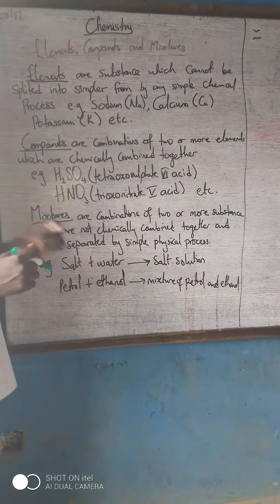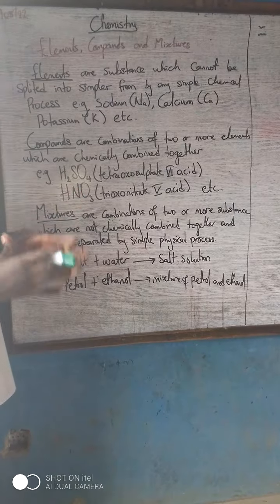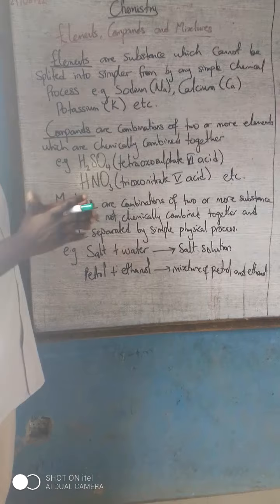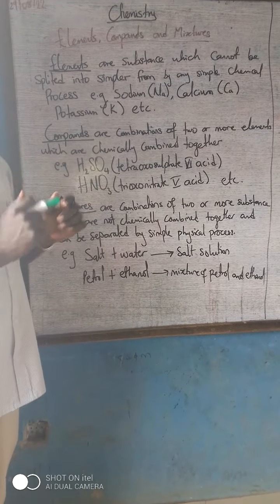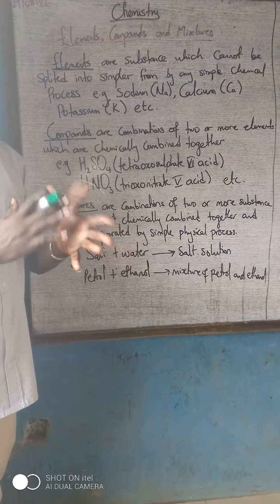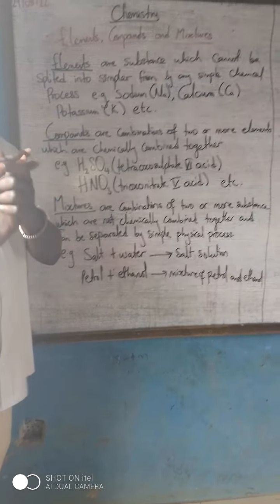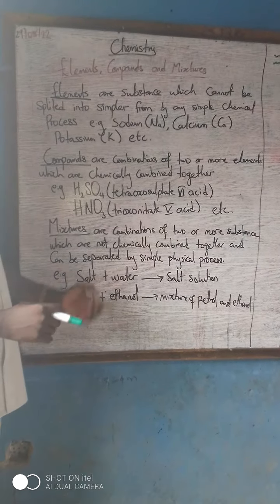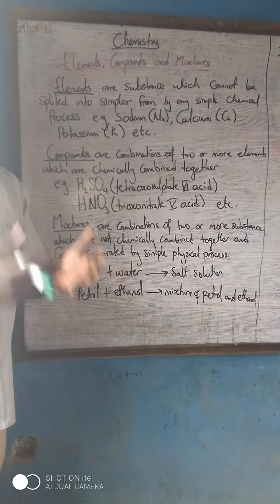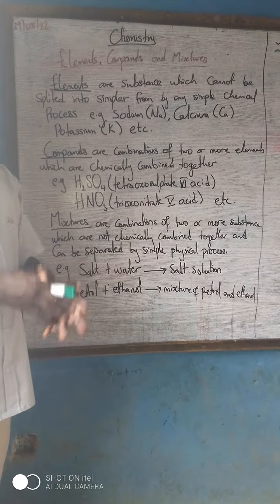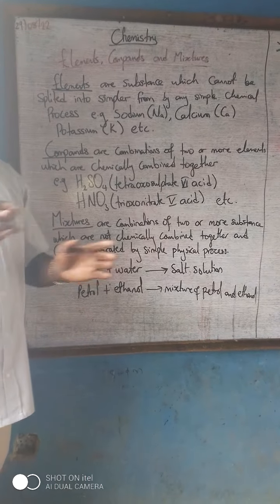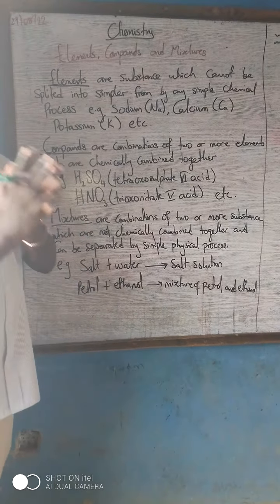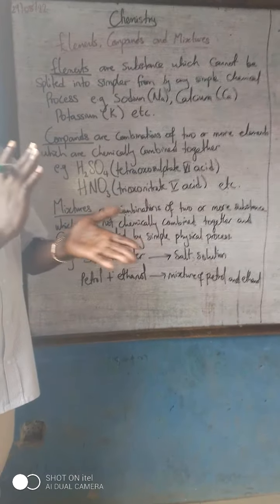Mixtures are a combination of two or more substances which are not chemically combined together and can be separated by a simple physical process. That is, a mixture is a combination of two or more substances which are not chemically combined together, so it can easily be separated by a simple physical process. An example is salt and water to give us a salt solution. When you add salt to water, we have a salt solution which can be reversed. That is why we call it a mixture. Petrol and ethanol is also a mixture, so it can be reversed.